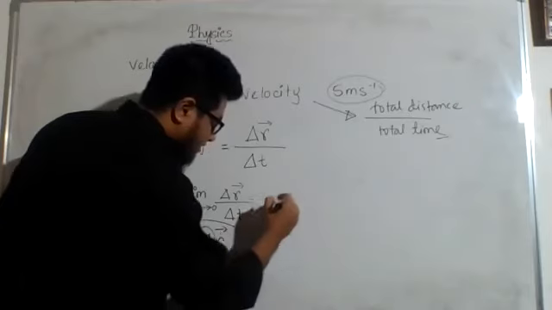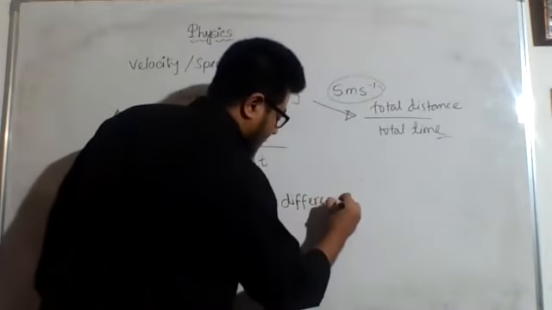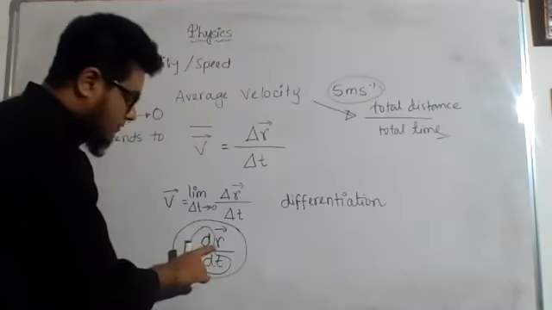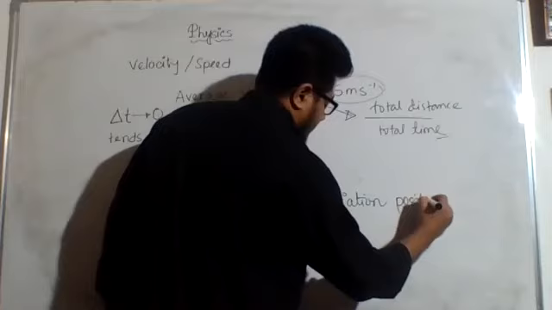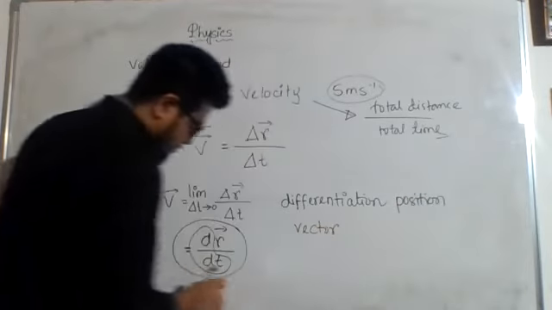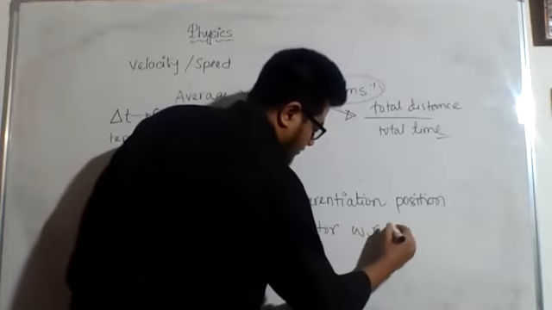So we will say differentiating, what am I differentiating? r, the position vector, with respect to time.